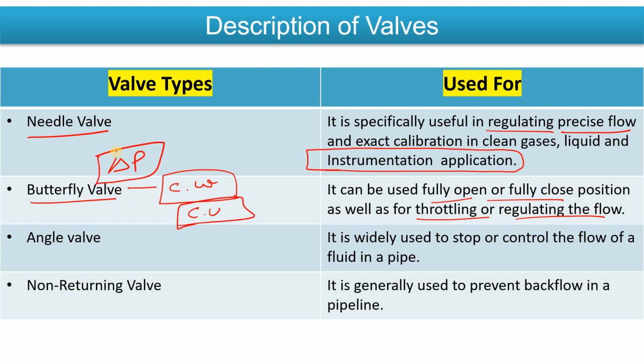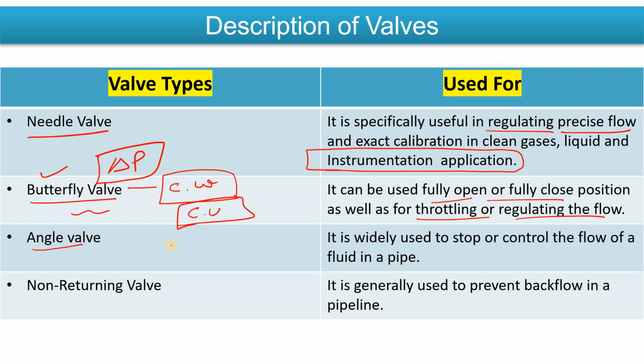In a cooling water line, what we require? Mainly we require to control the temperature of, let's suppose, the heat exchanger or whatever the system is there. So the butterfly valves are cost efficient there, because there is only one disc. So from the cost point of view, it saves cost very well, okay, and it controls the flow in a good manner.